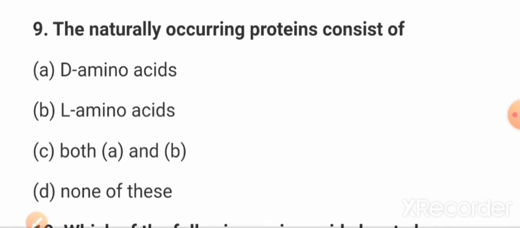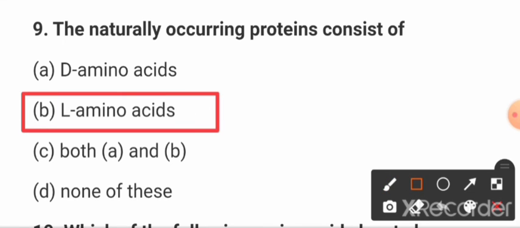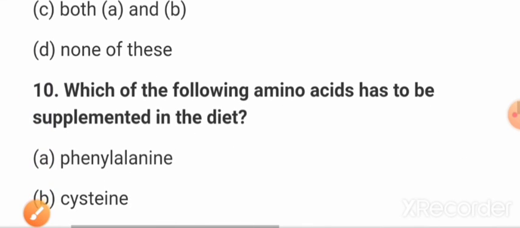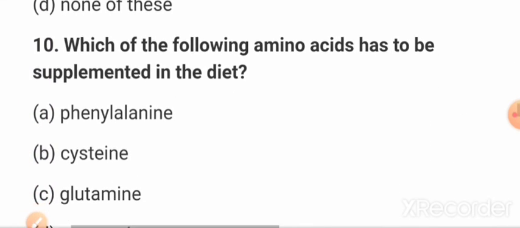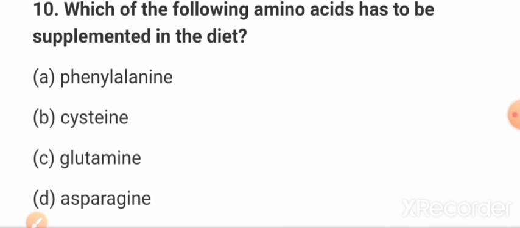Now question number 9: naturally occurring protein consists of L amino acids. Naturally occurring proteins contain L amino acids. Now next question, question number 10, friends: which of the following amino acids has to be supplemented in the diet? Option A, phenylalanine; option B, cysteine; option C, glutamine; and option D, asparagine. The correct answer is option A, phenylalanine.